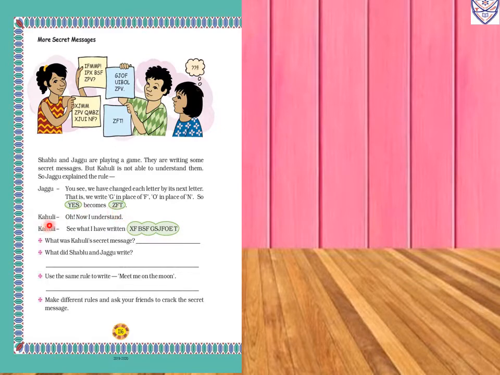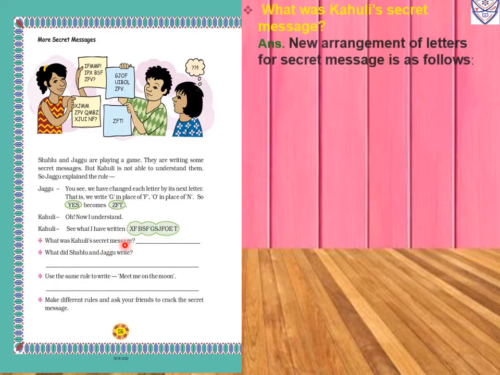Now Kauli says, oh, now I understand. Kauli, see what I have written. Now she also writes a message: XF, BSF, GS, JFO, ET. So what was Kauli's secret message? That we have to find.